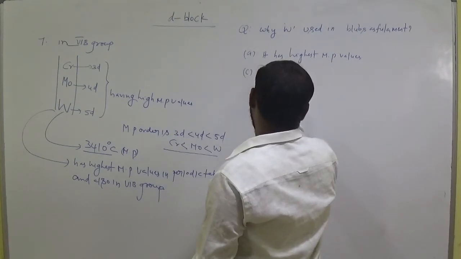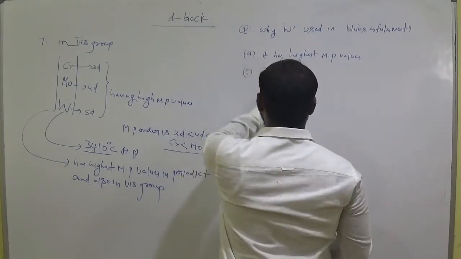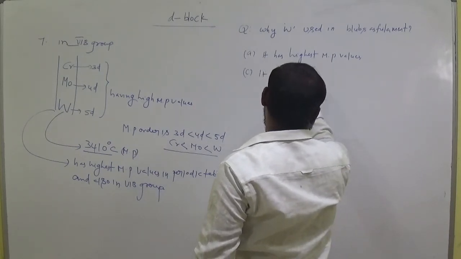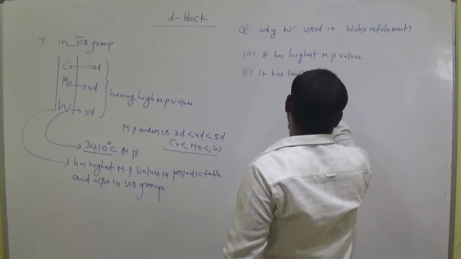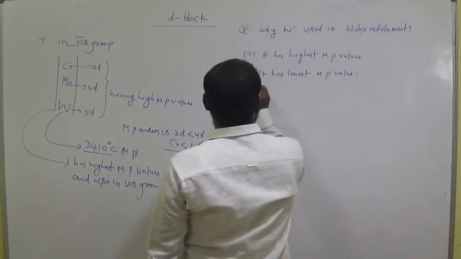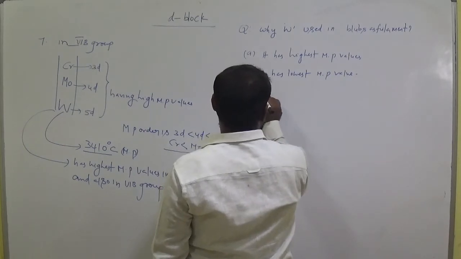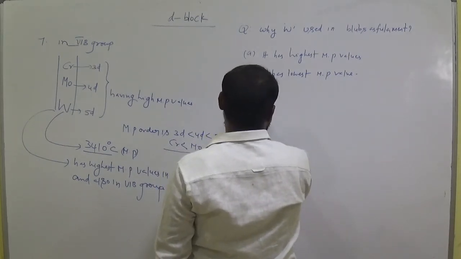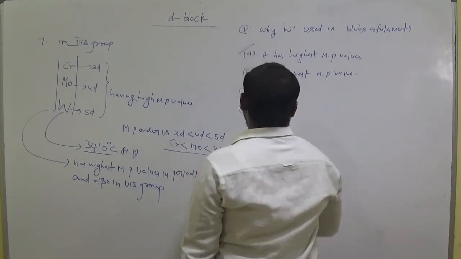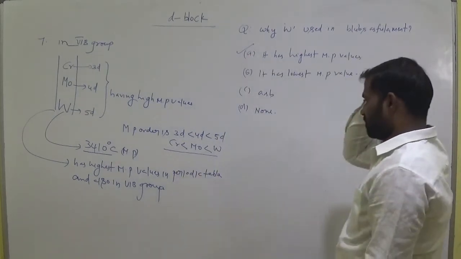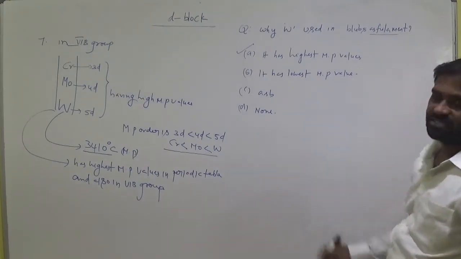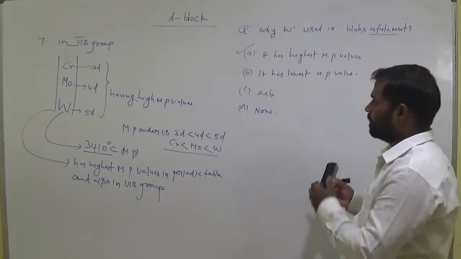Option B, it has the lowest melting point value. Option C, A and B. Option D, none of these. Option A, it has the highest melting point value. So tungsten is used as a filament in bulbs. Okay, that is the reason.